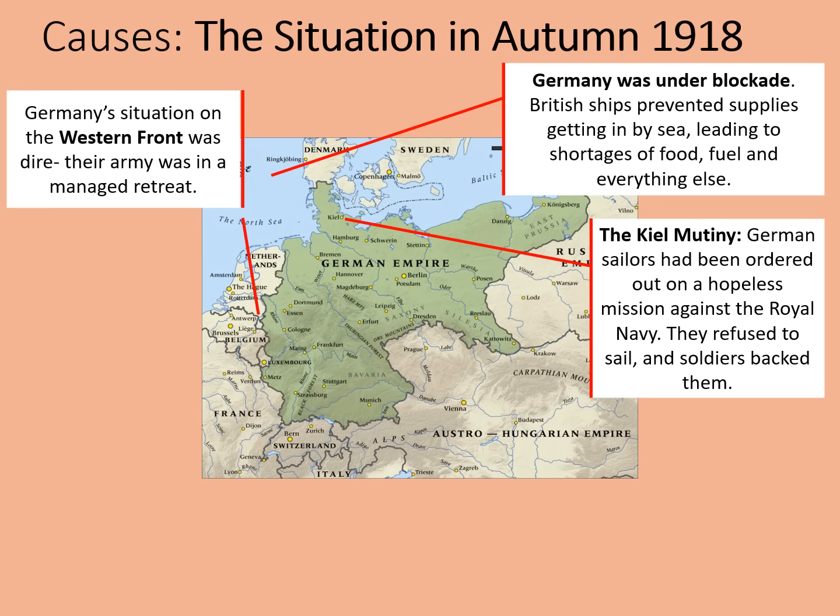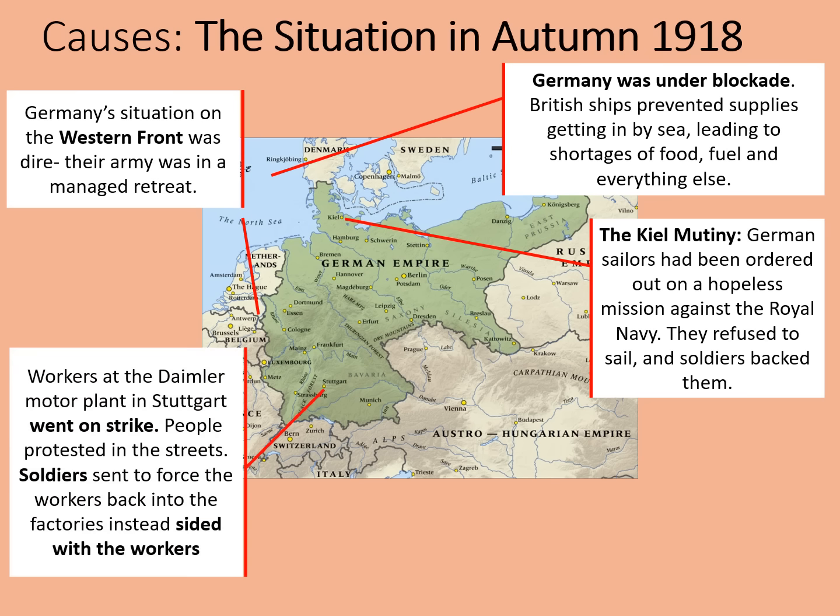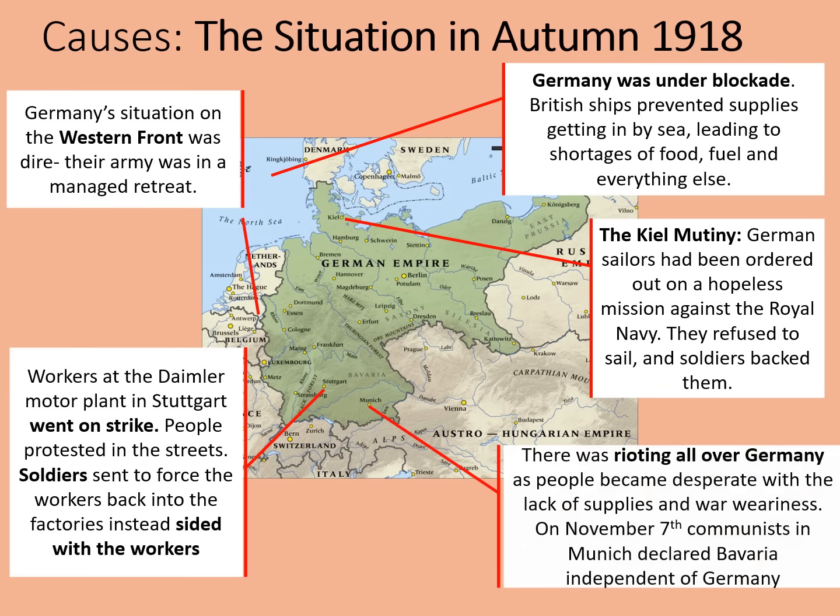German soldiers had been ordered out on a hopeless mission against the Royal Navy in their battleships. They refused to sail. The soldiers who were sent to go and force them also backed the sailors and joined them. Workers at the Daimler motor plant in Stuttgart went on strike, despite their vital role in war production. People protested in the streets, and soldiers sent to force the workers back into the factories, just like in Kiel, instead sided with the workers.